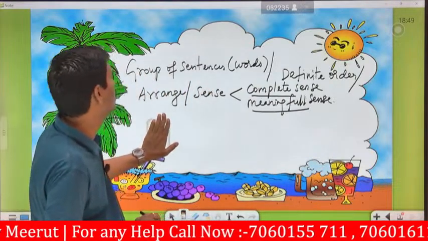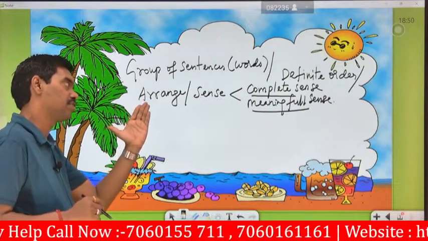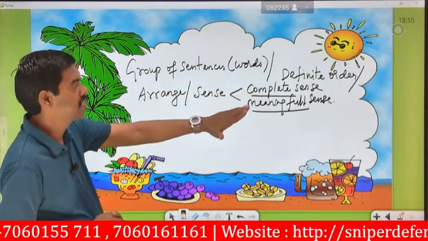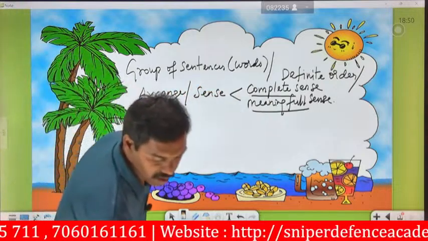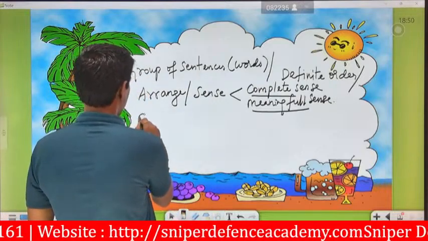Okay, so now we are going to see some examples of groups of sentences in definite order, arranged in a proper manner with complete sense and meaningful sense. So what is the best example we can say?